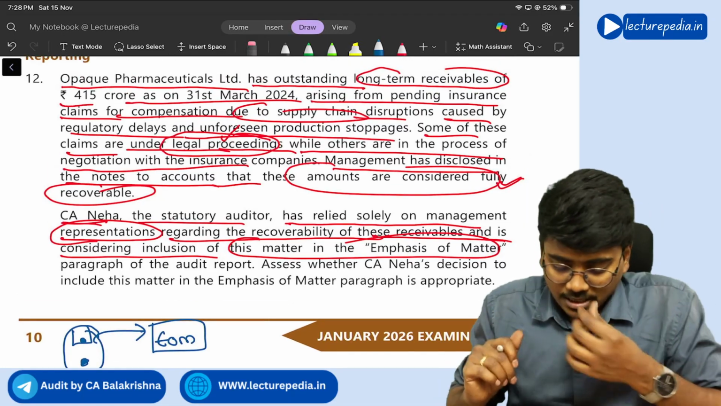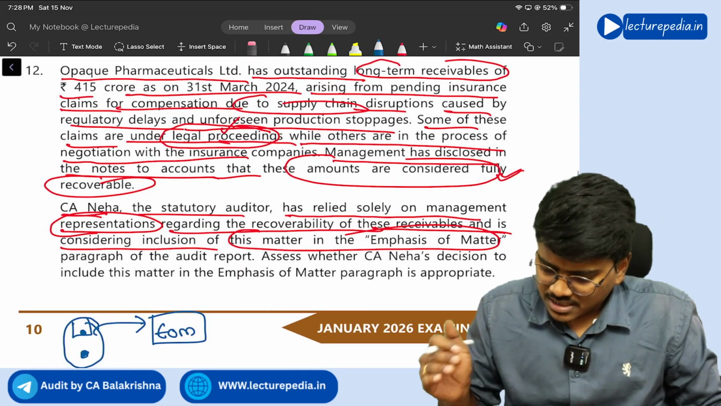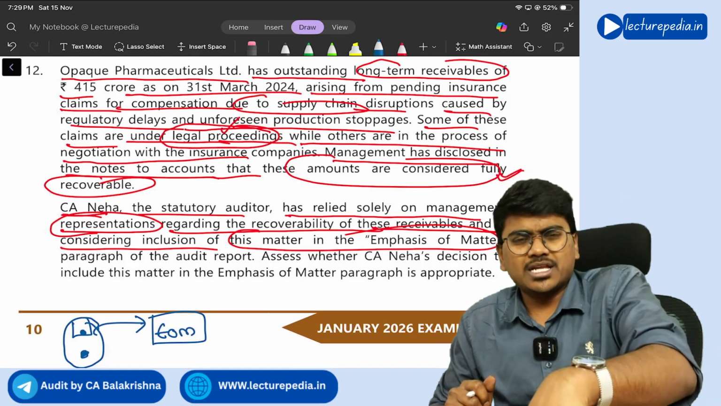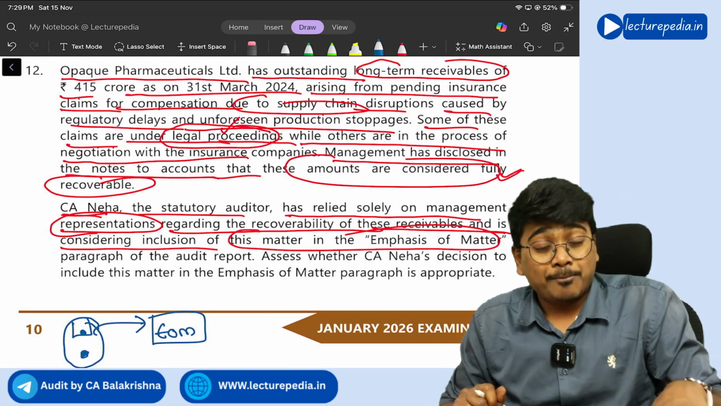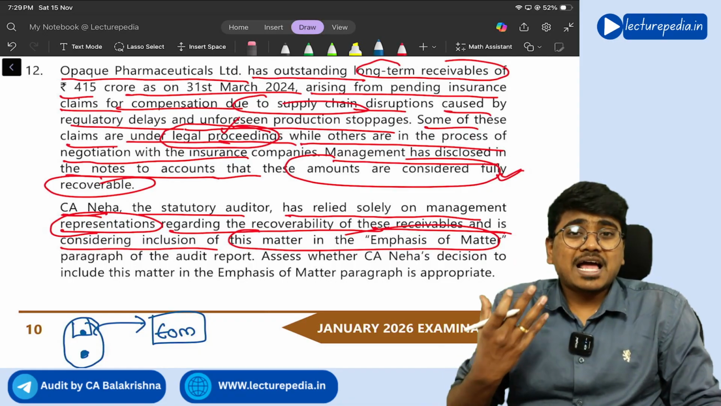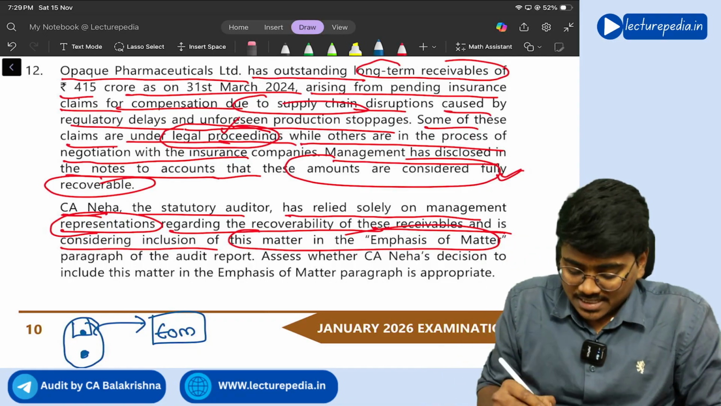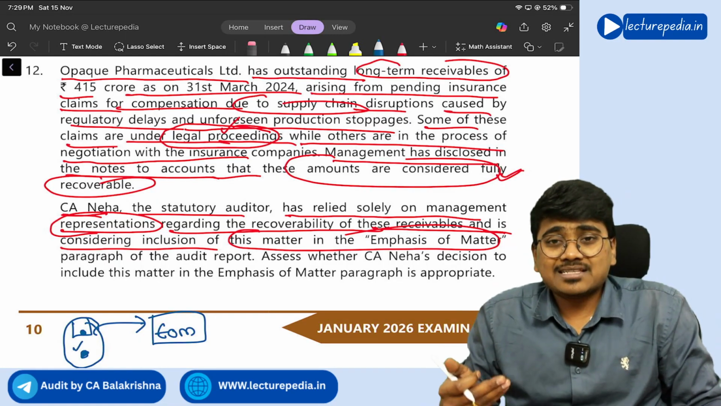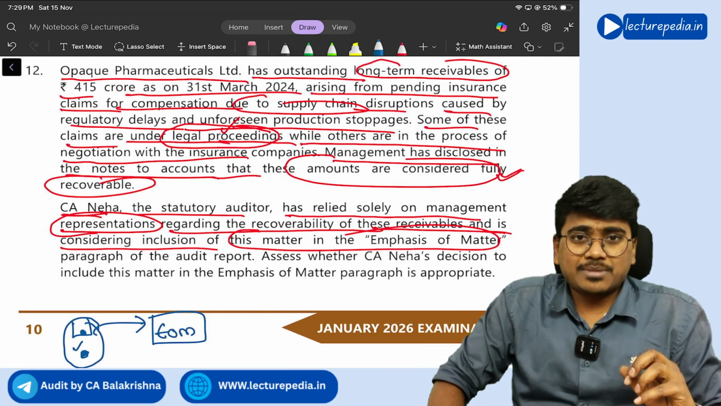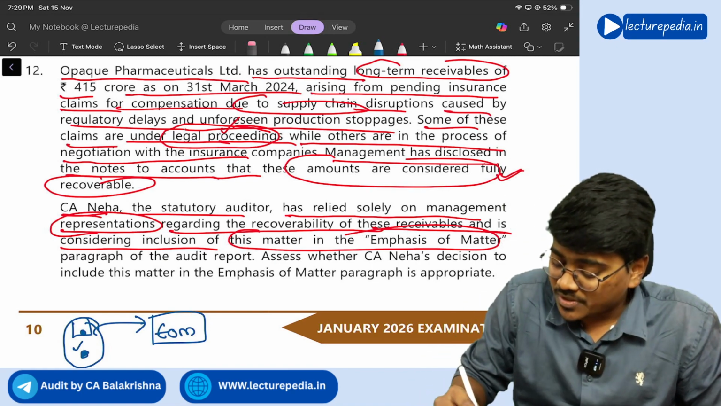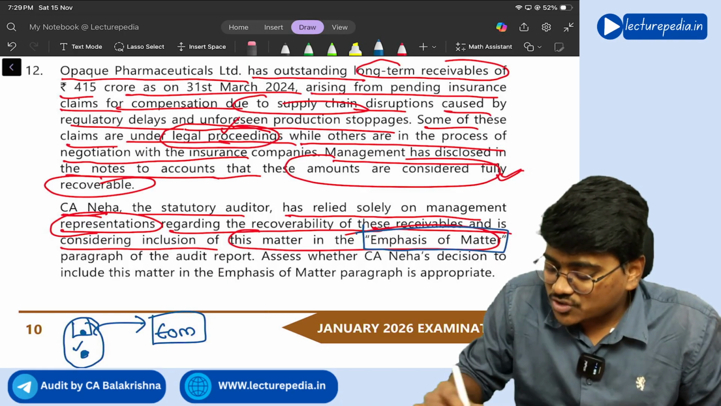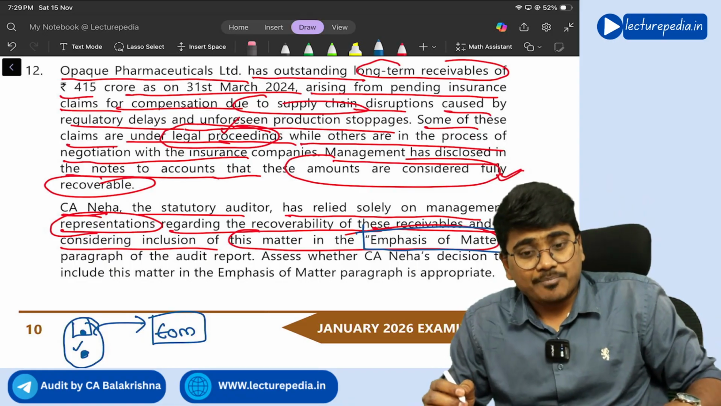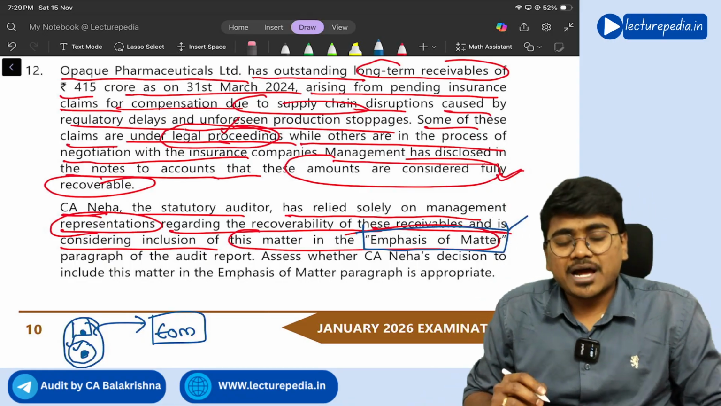Okay, management has disclosed it in the financial statements that there is a legal claim going, but it is fully recoverable, like this management has disclosed. But auditor does not have complete evidence whether it is actually fully recoverable or not, because auditor has relied only on the representation made by the management, correct or not? So here in this situation, auditor should not include emphasis of matter paragraph until and unless she obtains audit evidence that whatever the representation made by the management is correct only.